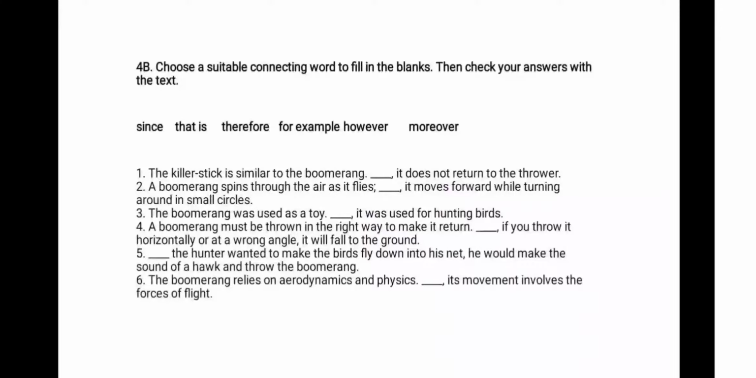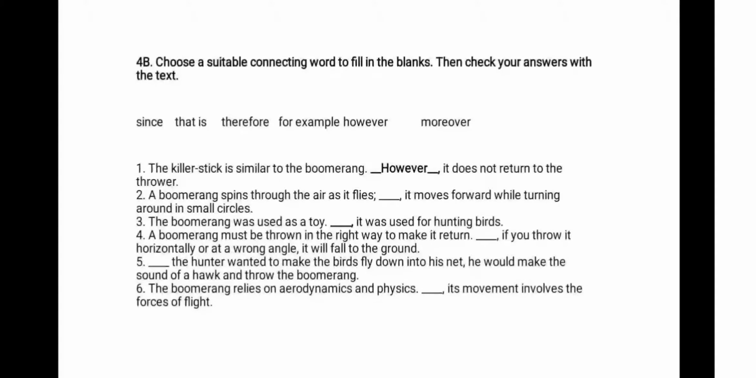Here you're going to use these connectors, linkers, to fill in the blanks, okay? So we have since, that is, therefore, for example, however, and moreover. Number 1. The killer stick is similar to the boomerang. It doesn't return to the thrower. Again, a negative word. Do you see this word not? Well, it needs to be this word, however, because it shows contrast because of the word not.